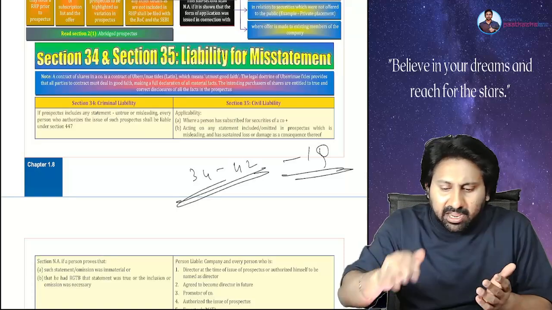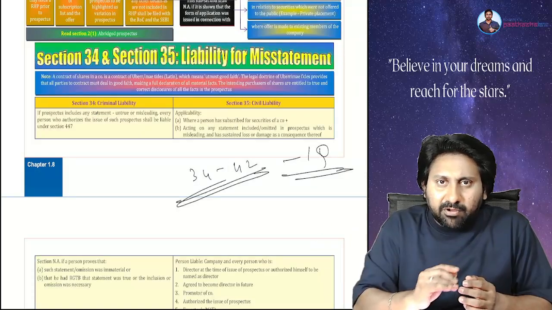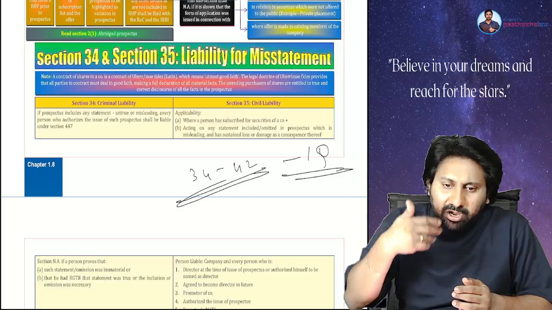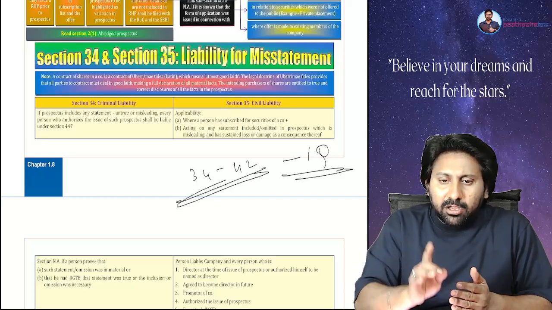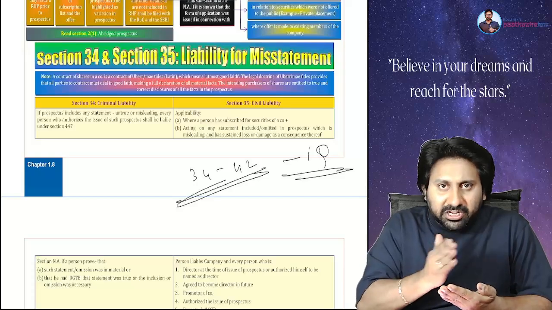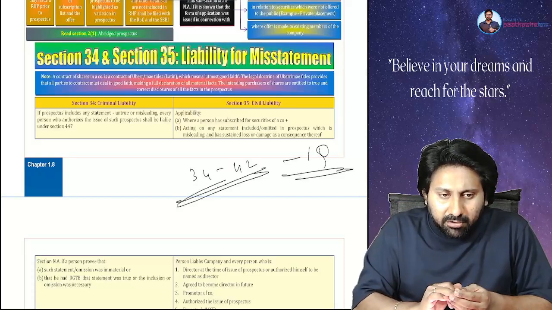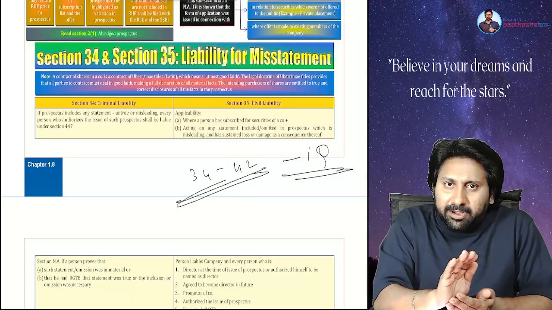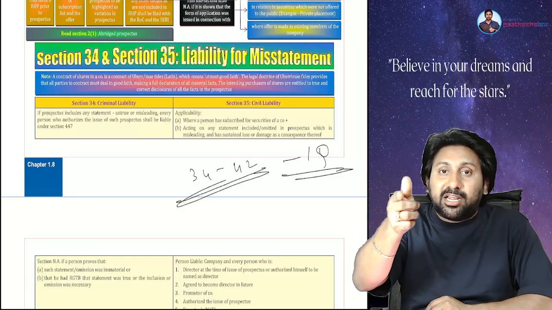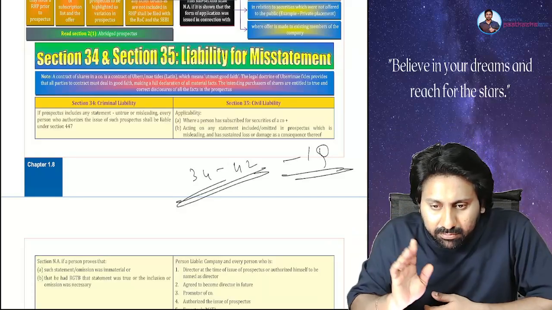Most of the people I am seeing here are from our direct classroom students only. So already we read the Bare Act. We completed it. The work you have to do is go through that fast. 34, 35, 36, 37, 38. Once you complete with some 10% knowledge, balance 90 I will cover now.